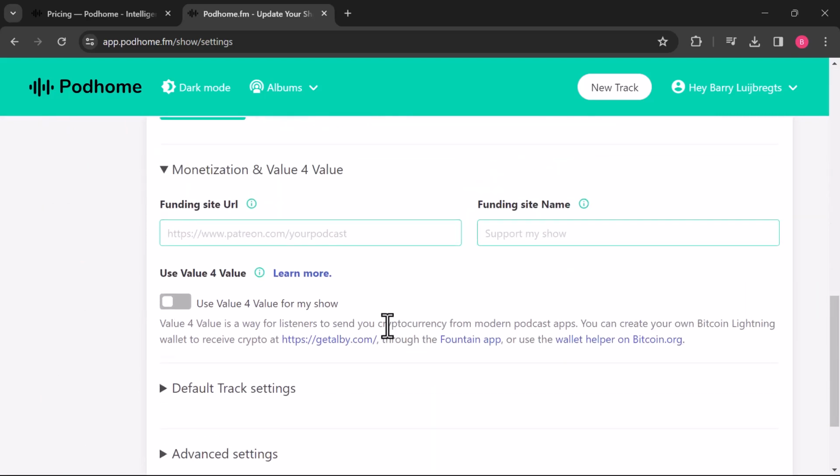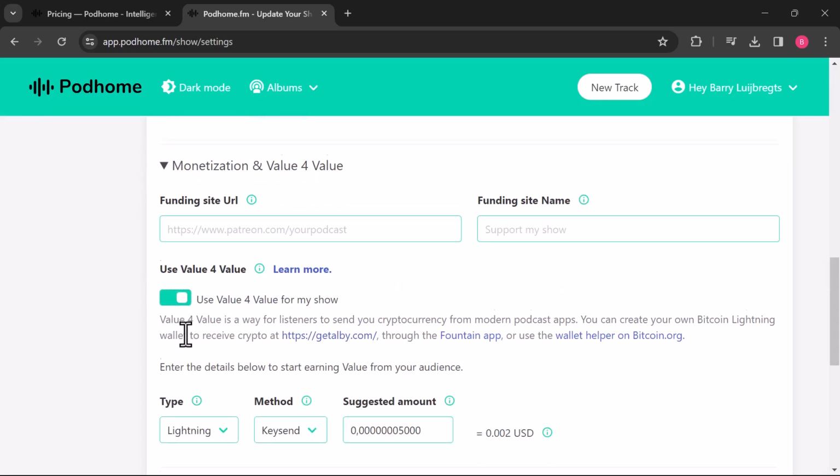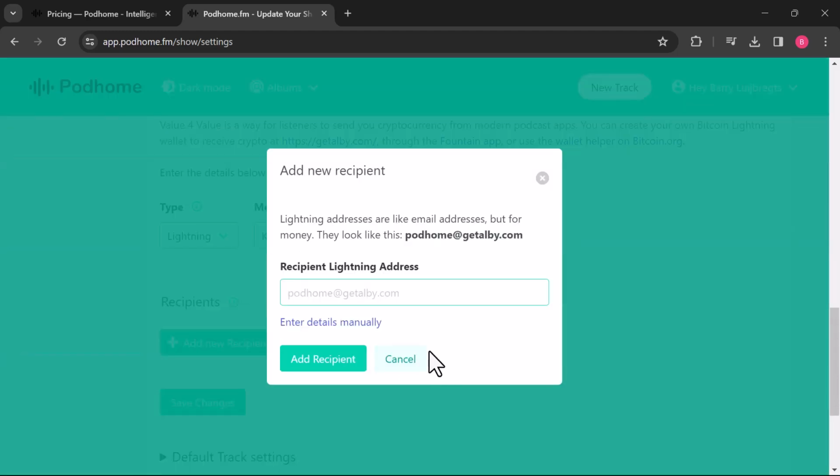So here in the show settings under monetization and value for value, I simply enable value for value right here. Cool. Now I will add a recipient, which will be me, right? The artist. So you can create a Bitcoin Lightning address at getlb.com or at fountain.fm, and there are more places as well. Once you have one, you'll enter it here, like this one.